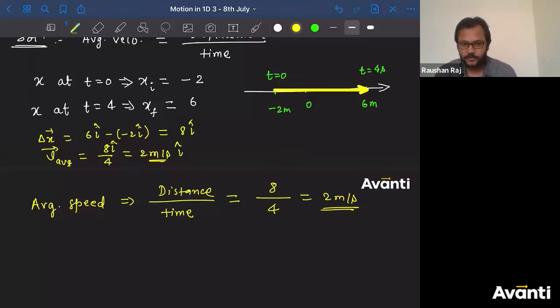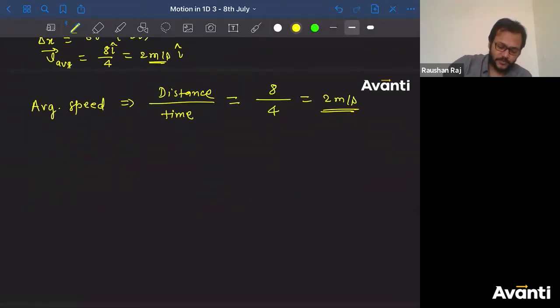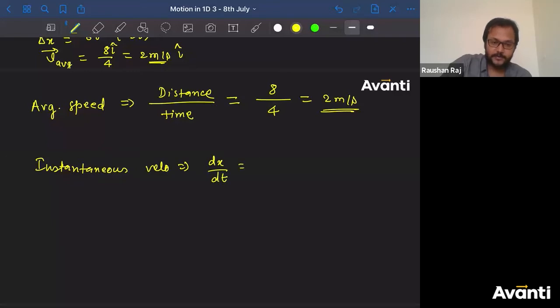No issue, no problem here. Did everyone understand? Very good. As you asked, what are instantaneous speed and instantaneous velocity? Instantaneous velocity in this case would have been dx by dt, that means d by dt of 2t minus 2. Differentiation of 2t will be 2 and differentiation of minus 2 is 0. So 2 meter per second.